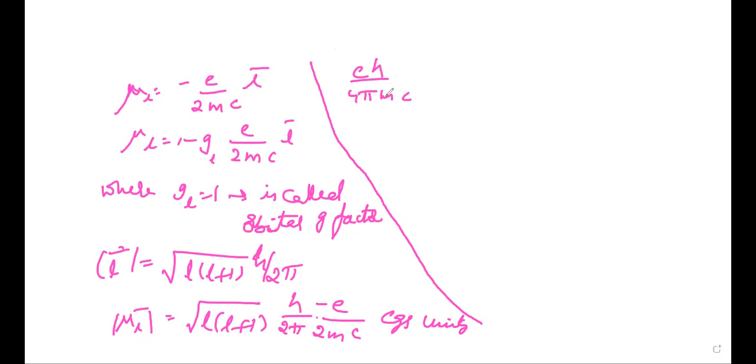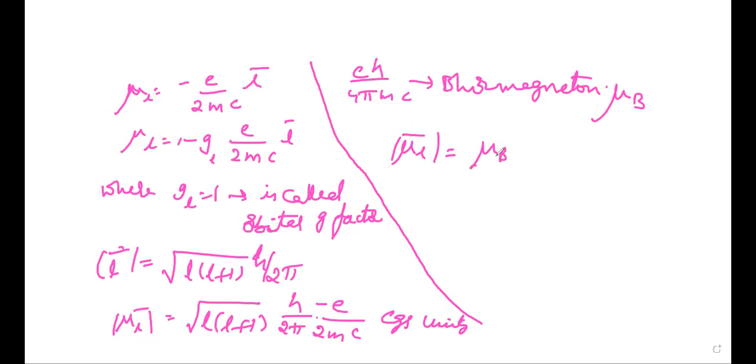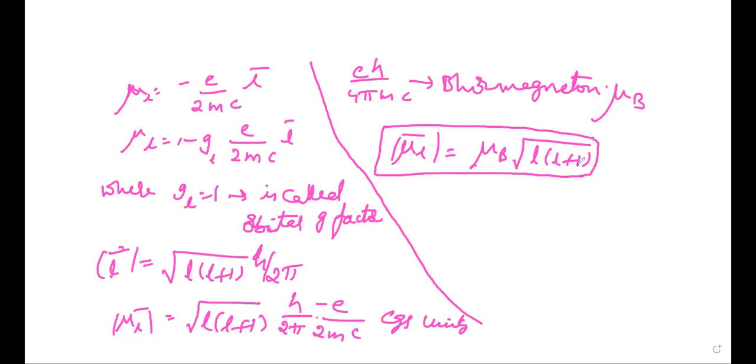This is called the Bohr magneton, indicated by mu B. Then mu L bar is equal to mu B into root L into L plus 1. This is the orbital magnetic moment.